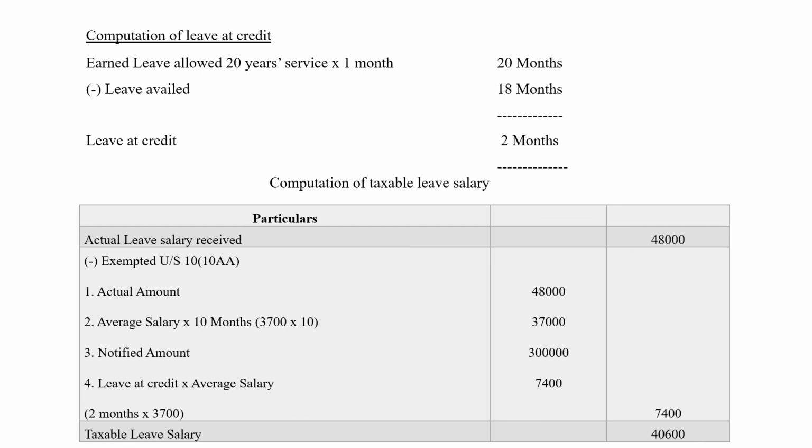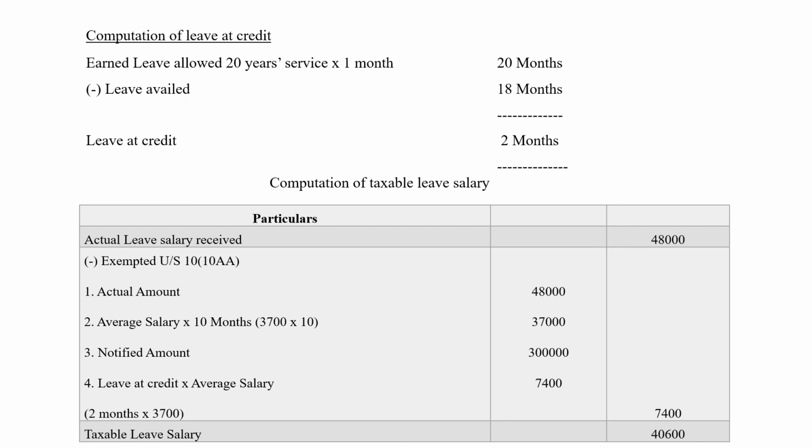The average salary we found out is 3,700, so that is 3,700 into 10, which will be 37,000. Next is the notified amount, 3 lakhs, that is fixed. Then you have leave at credit into average salary. The leave at credit that we have found out is 2 months, into the average salary we found out earlier, 3,700. So 2 into 3,700 is 7,400.